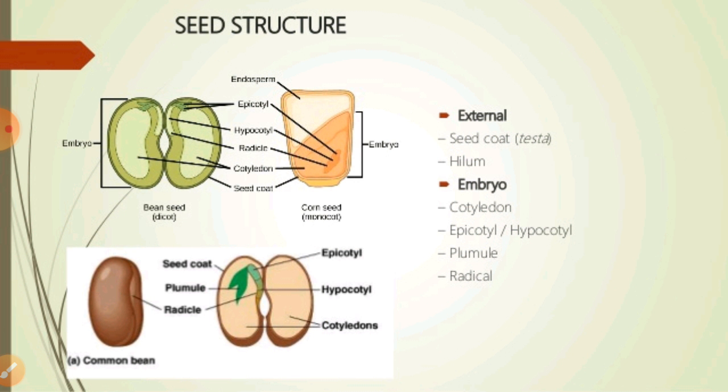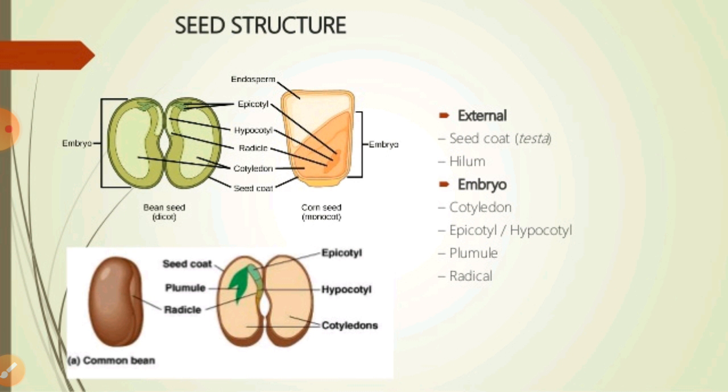The outermost covering, the seed coat, is present there, and endosperm is absent. If we talk directly about the structure of dicotyledon seeds, as you are seeing in the diagram, generally the seed can be found in the external structure and the internal structure.